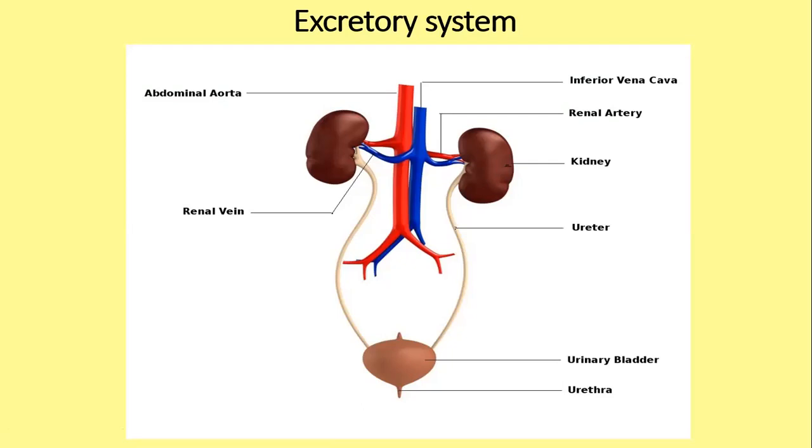Now, apart from the kidneys, there are three other organs that help in excretion. For example, the liver, lungs, and the skin. Now, lungs help to get rid of the carbon dioxide produced.